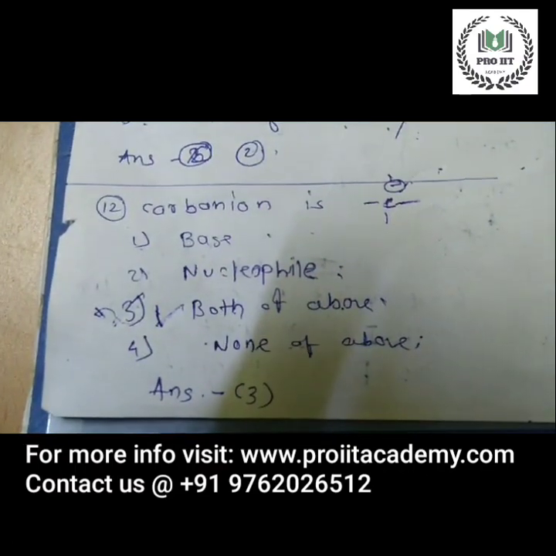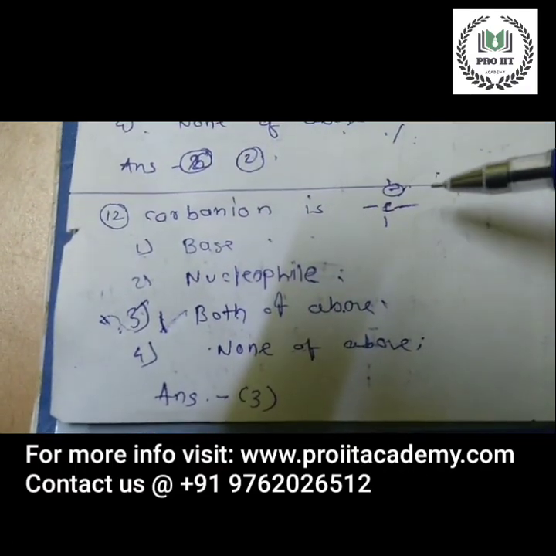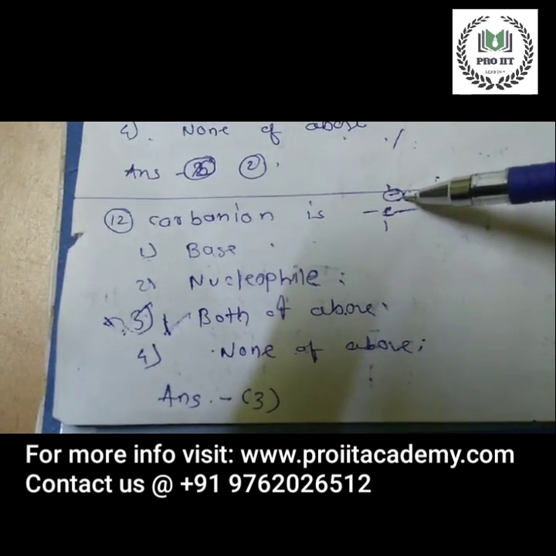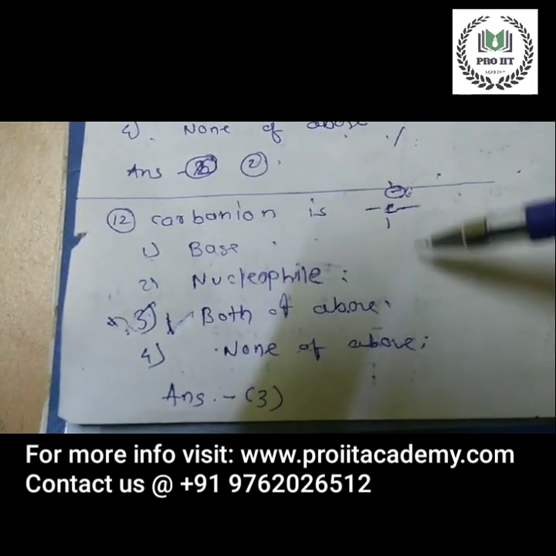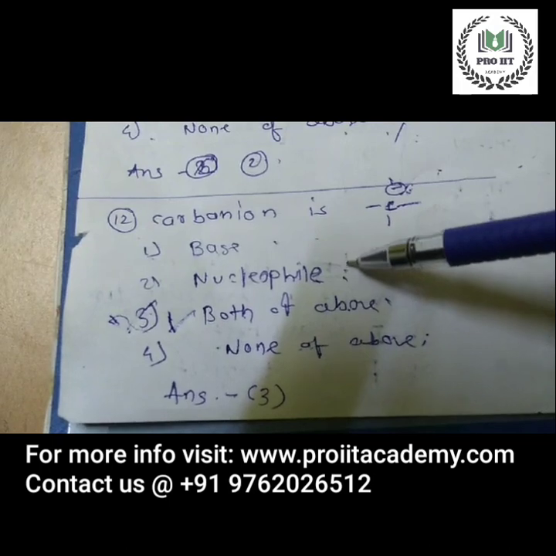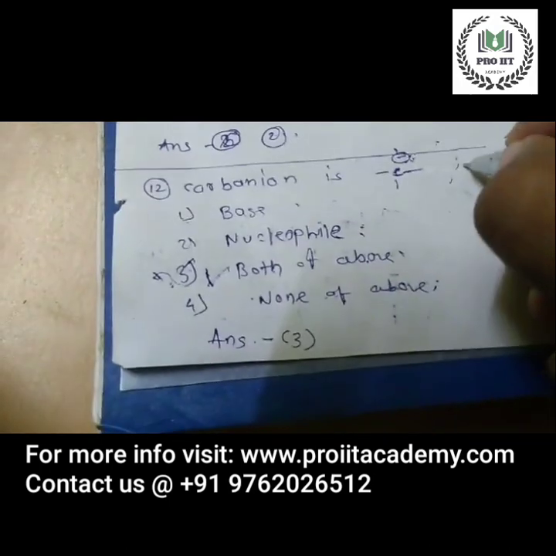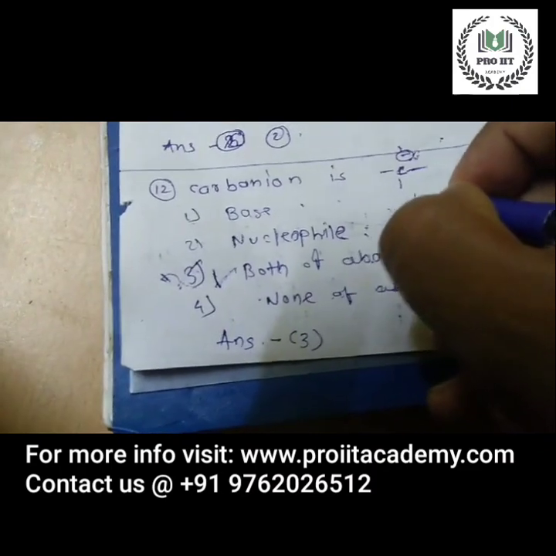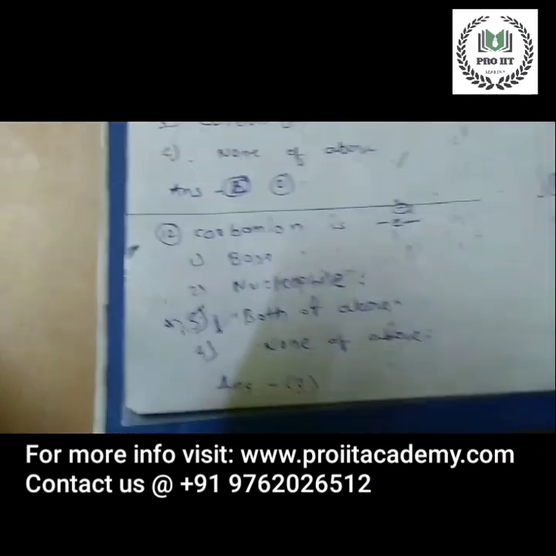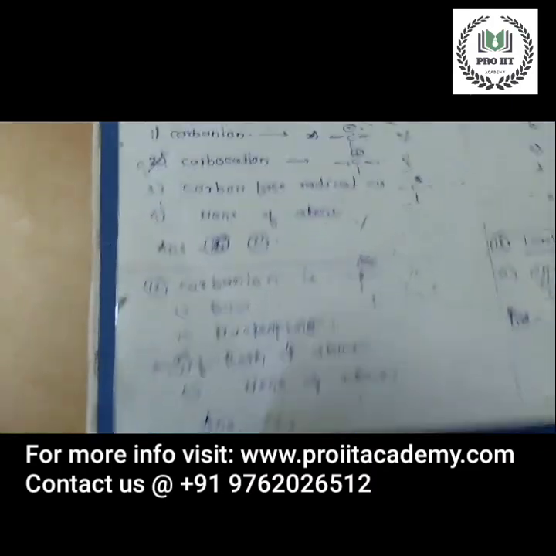You can see here, carbanion carries negative charge. Since it carries negative charge, it can be used as a nucleophile, and it can attract a proton also. So these protons are also there.